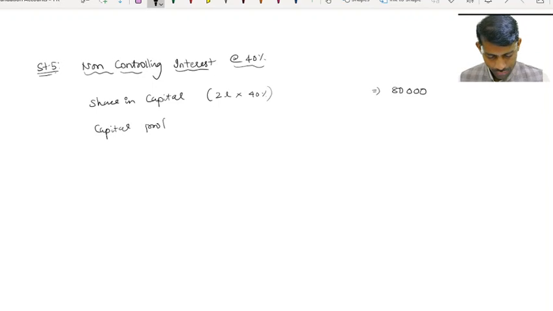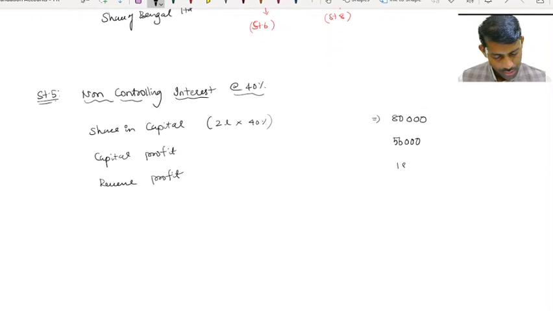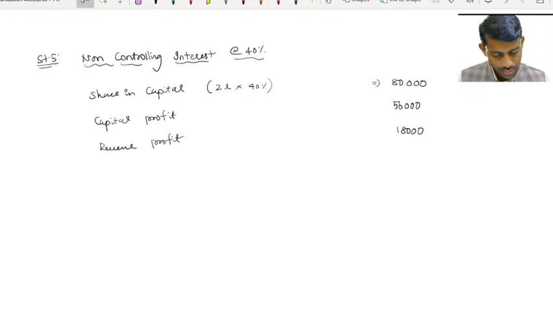Share of capital profit, which amounts to 56,000. Then revenue profit, 18,000. So therefore total to CBS is 1,54,000.